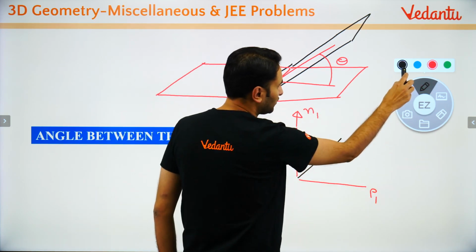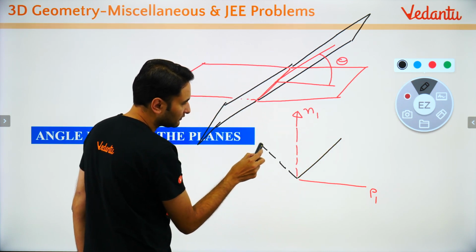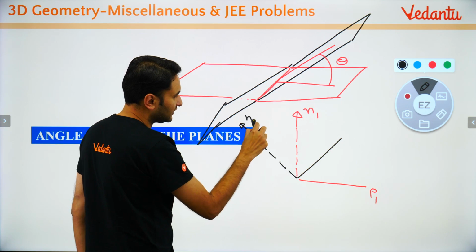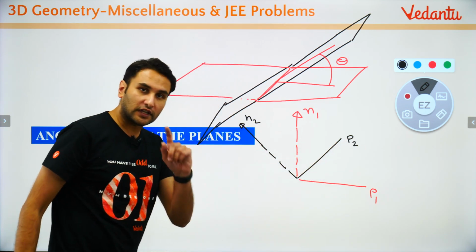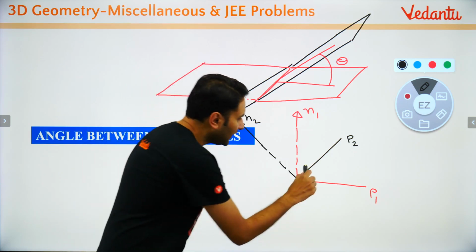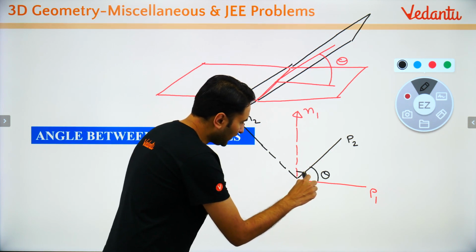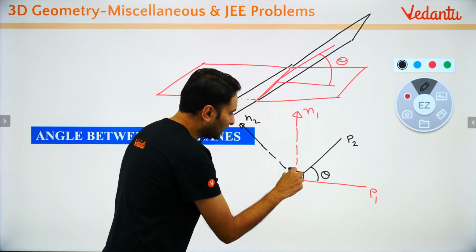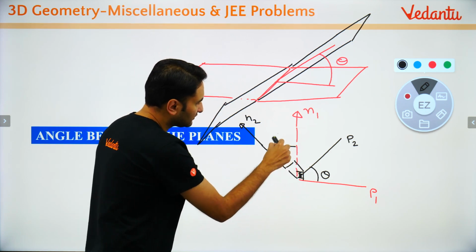Now say there is a normal to the other plane. So this is the normal to the other plane, say this is n2 and this is plane 2. The important concept here is that the angle between the two planes is the same as the angle between their normals.